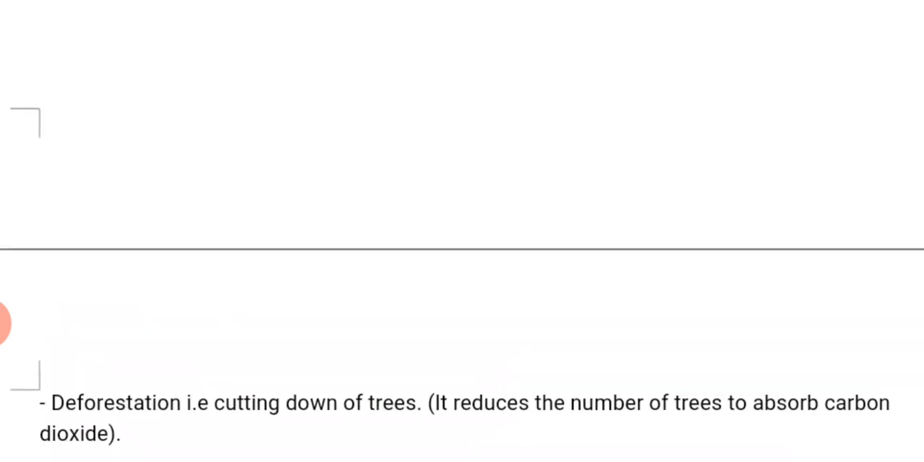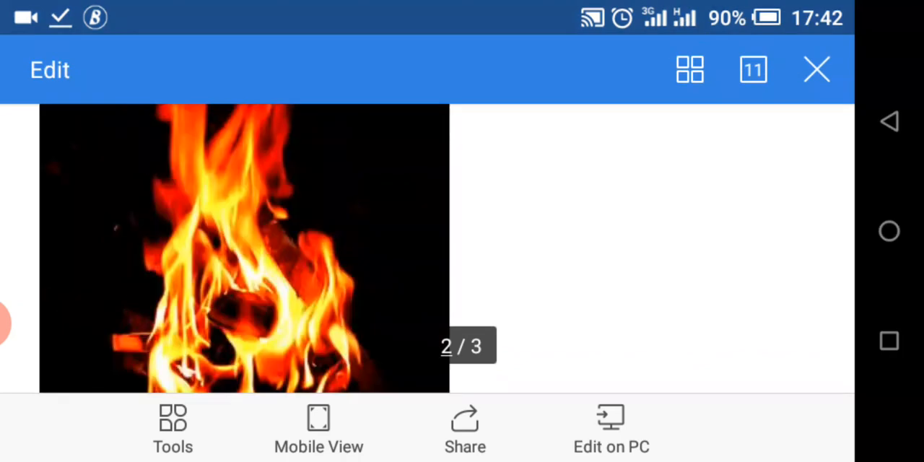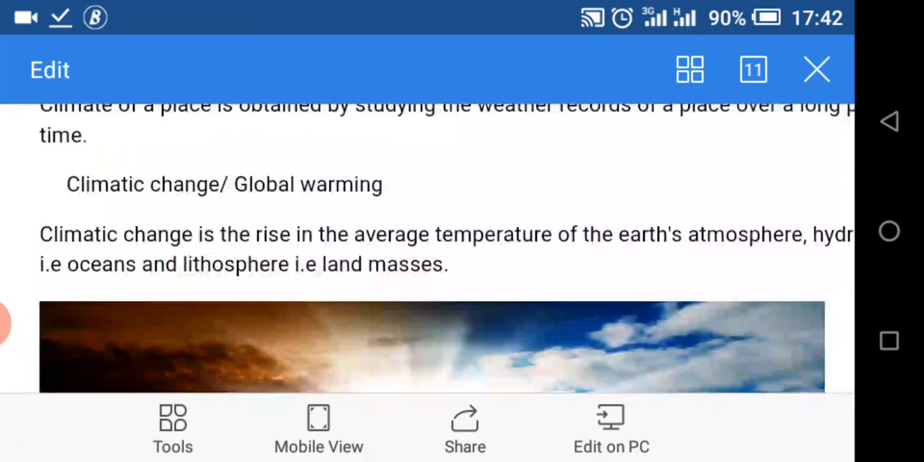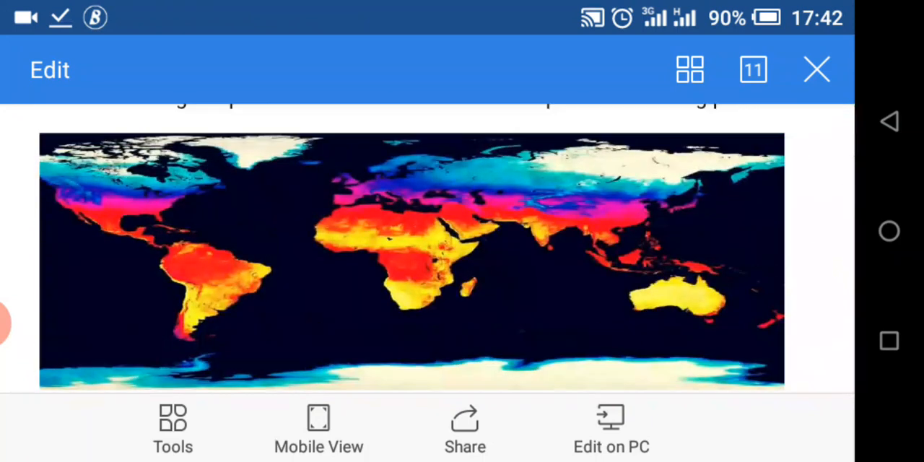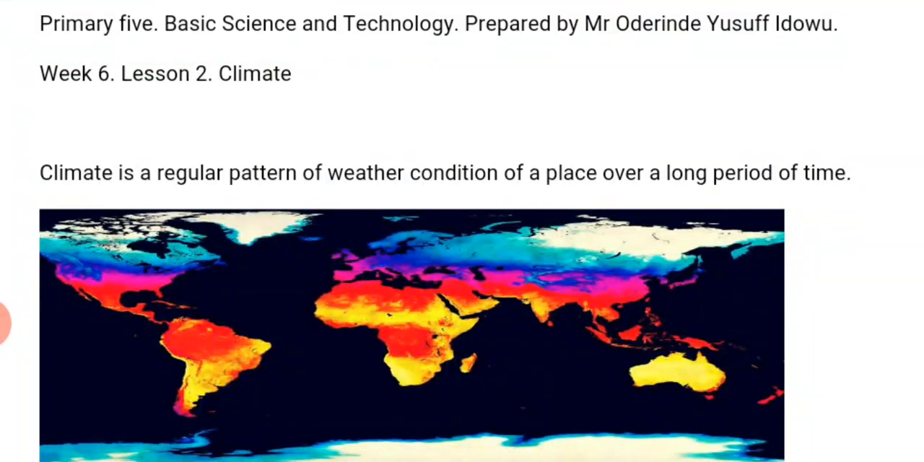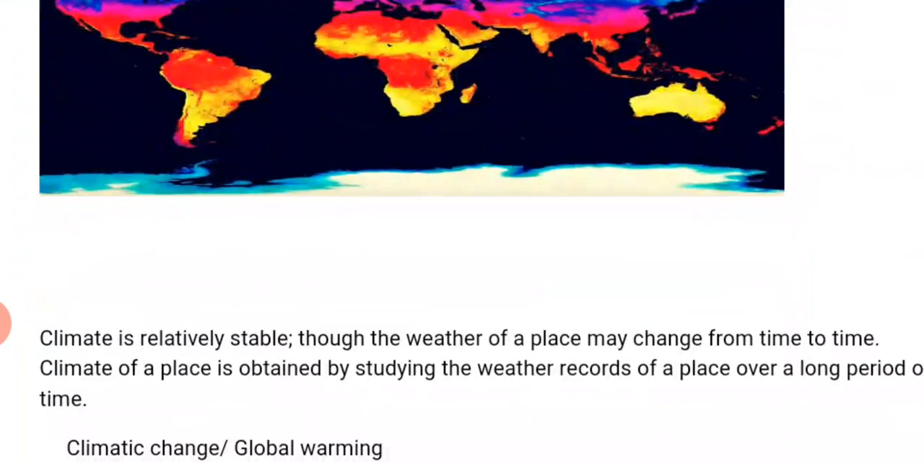That is climate. What is climate? Climate is a regular pattern of weather condition of a place over a long period of time. And we said climate is relatively stable. Why? Weather is what? It's a condition of a place at a given time.